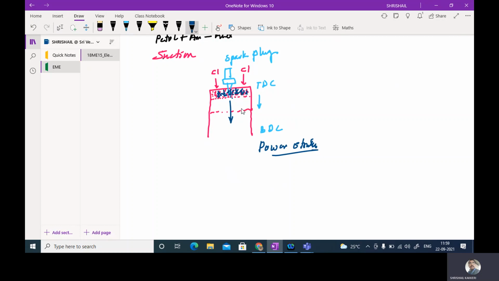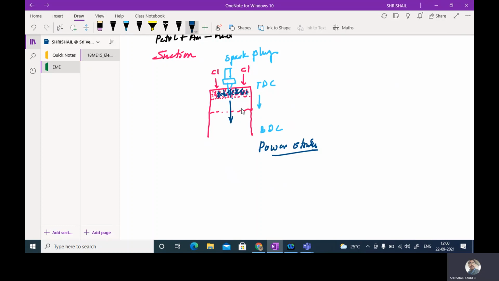So during the suction stroke, there is no power developed. The power has already been developed during the previous cycle, and part of it will be utilized. And during the compression stroke, again the power will not be developed. The piston will be moving from bottom dead center to the top dead center, and for this compression also, some part of the power which was developed earlier will be utilized.